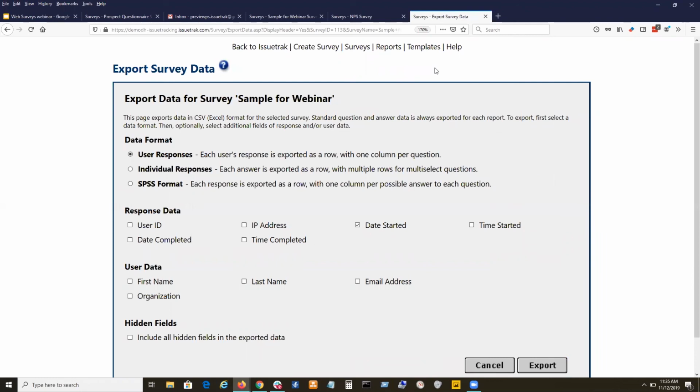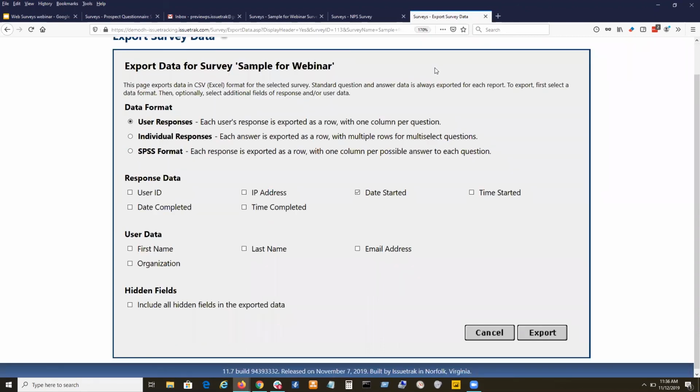Issuetrak has this utility built in, which allows us just to take the results and send them out to whatever other data processing utility you want, whether it's for business intelligence or just a regular spreadsheet, whichever. And you can see it's pretty flexible. You've got a lot of decisions to make, or a lot of utility and flexibility in what columns are included, in what user data is included, all of this.